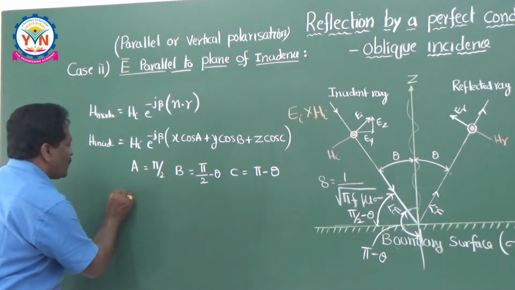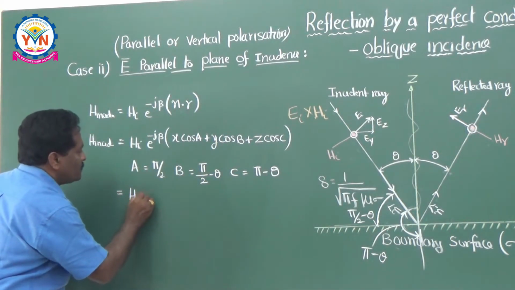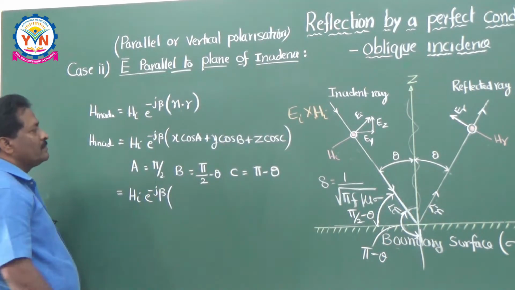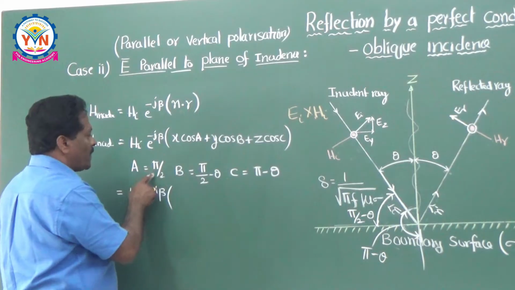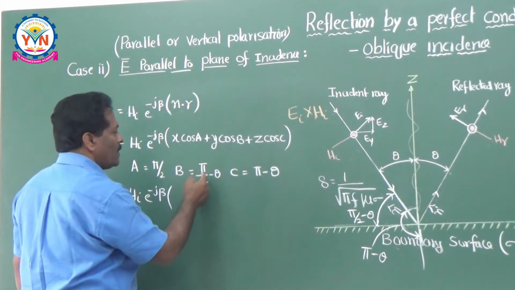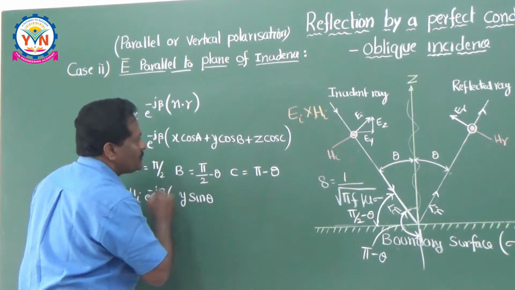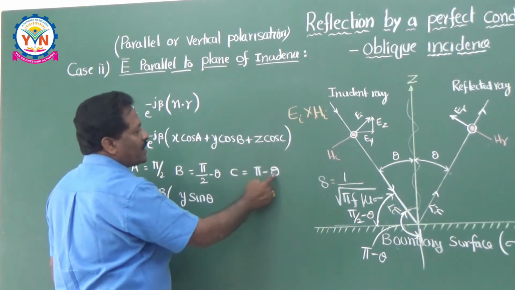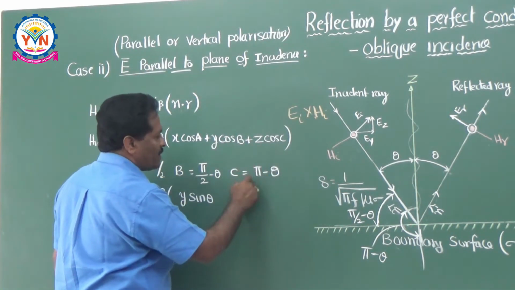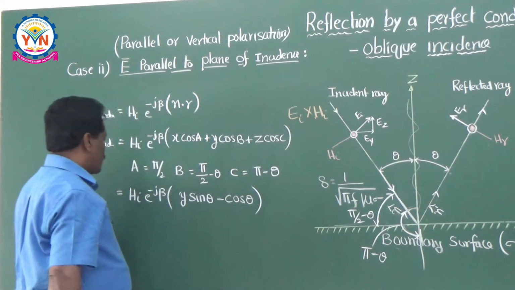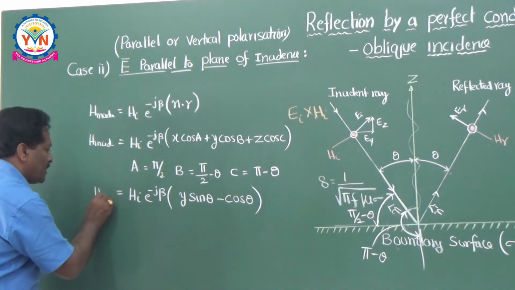Therefore this is equal to Hi into e to the power of minus j beta into x cos A. A is pi by 2, so that is 0. Y cos of pi by 2 minus theta means y sin theta. And C is pi minus theta. Cos of pi minus theta means minus cos theta. So this is called the H incident wave.